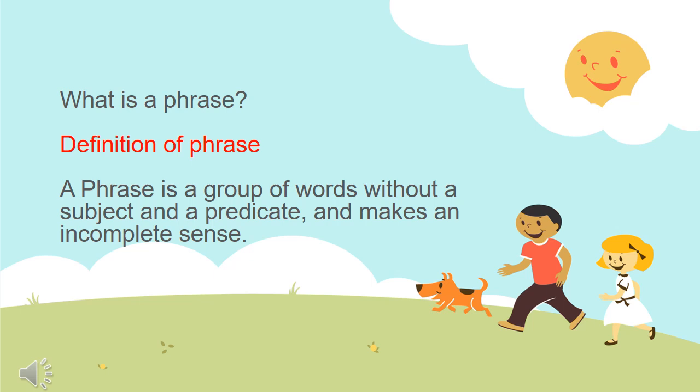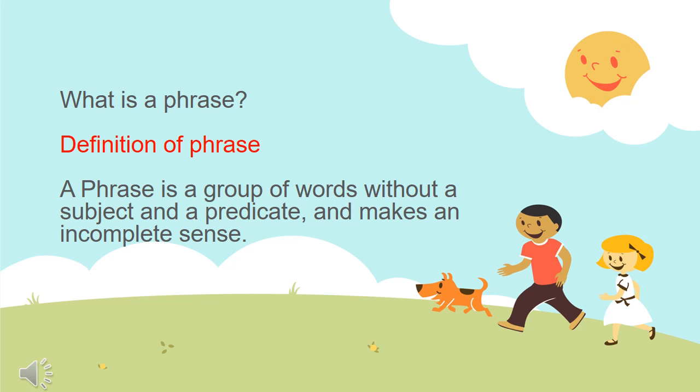And what is predicate? The predicate is that part of a sentence which tells something about the subject. So, the predicate refers to the verb together with the rest of the sentence.